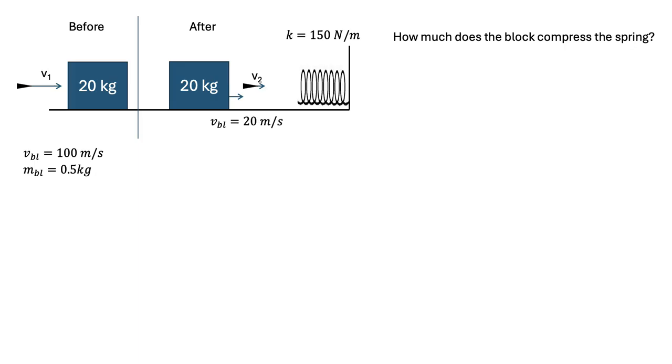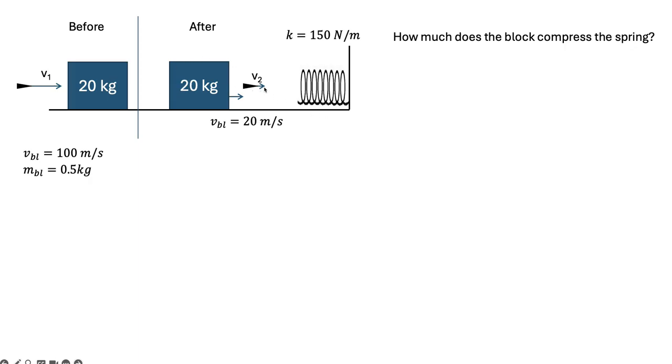I've got a little bullet here. It's half a kilogram going 100 meters per second. It blows into this 20 kilogram block and it hits it hard enough, or the block is made of weak enough stuff, that the bullet comes blasting out the other side. Now it's lost some velocity, right? It comes out the other side only moving 20 meters per second, and then it continues on and hits this wall.